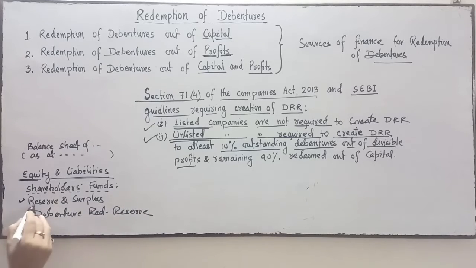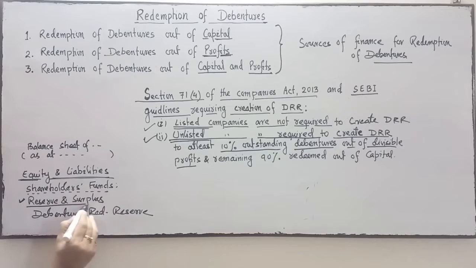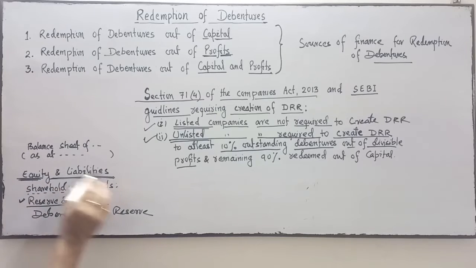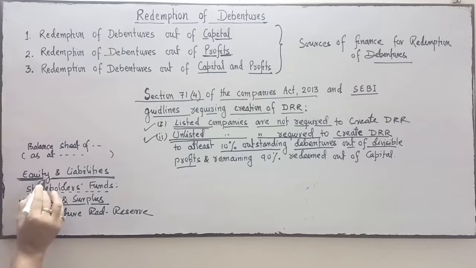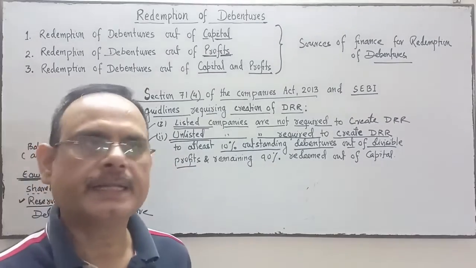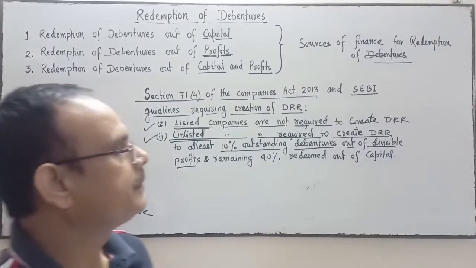This will be shown under which subheading? Subheading reserve and surplus, under the heading shareholders fund. Side is which side? Equity and liability side of the balance sheet. Equity and liability side, heading shareholders fund, subheading reserve and surplus. Under this subheading, debenture redemption reserve is shown in the company balance sheet. Is it clear?